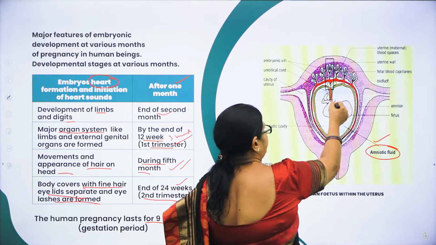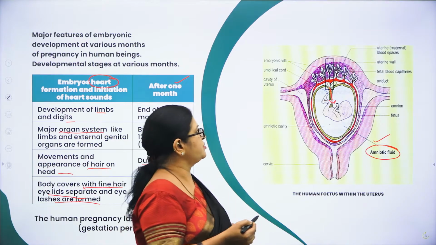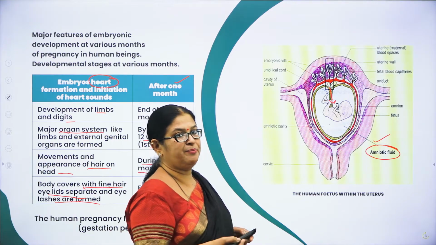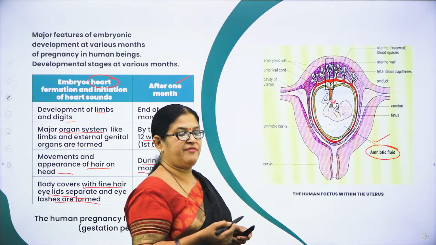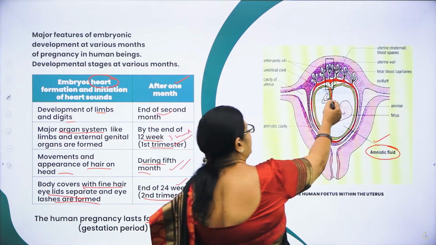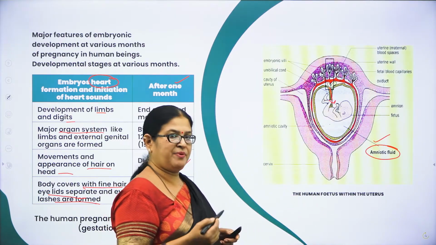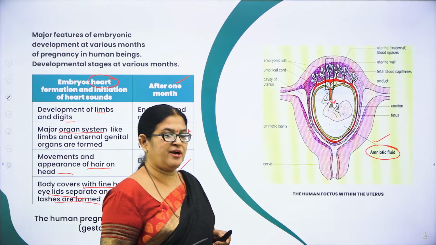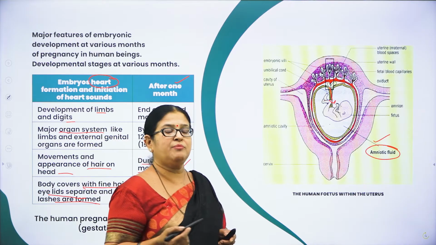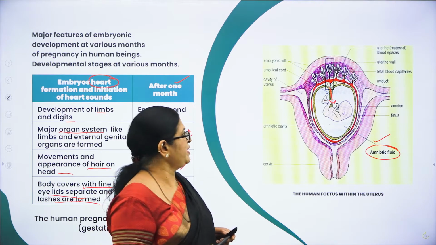It is a supplier. From the placenta, all the nutrients are supplied to the developing fetus through this umbilical cord, and at the same time the impurities like the excretory waste and the excretory gas like carbon dioxide are carried back by the umbilical cord to the placenta. So the placenta does both jobs: supply of oxygen and nutrients to the developing fetus, and at the same time removal of the excretory waste as well as carbon dioxide from the developing fetus.